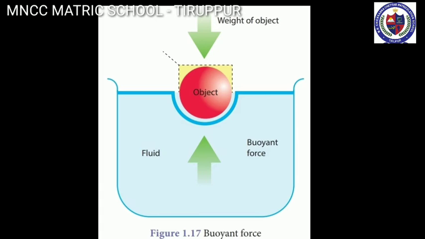Most buoyant objects are those with a relatively high volume and low density. If the object weighs less than the amount of water it has displaced, buoyant force will be more and it will float. But if the object weighs more than the amount of water it has displaced, buoyant force is less and the object will sink.